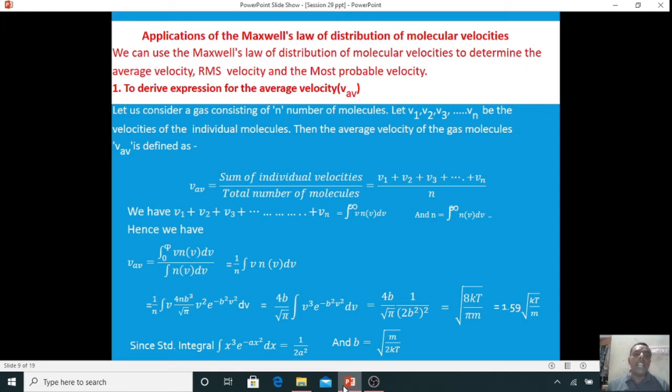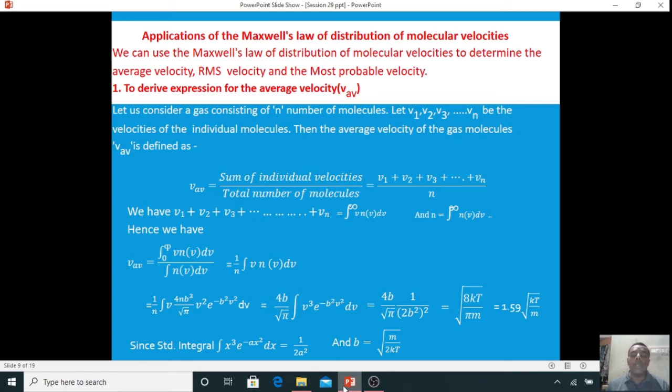Let us consider a gas consisting of N number of molecules. Let V1, V2, V3 up to Vn be the individual velocities of the gas molecules. The average velocity of the gas molecules is defined as V average equal to the sum of individual velocities divided by the total number of molecules, that is V1 plus V2 plus V3 up to Vn, all divided by N. But V1 plus V2 plus V3 up to Vn we can write as the integral from 0 to infinity of V times n(V) dV,